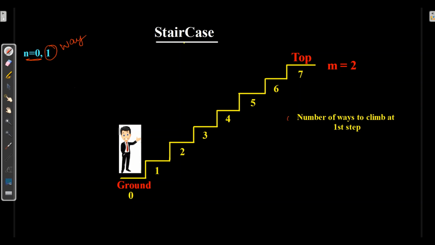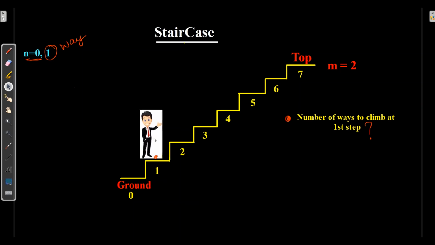Now we need to find the number of ways to climb to the first step. To climb the first step, he just needs to take one step over here. That means just one step. So I can say to reach the first floor, there is just one way. So n is equal to 1 will be one way.